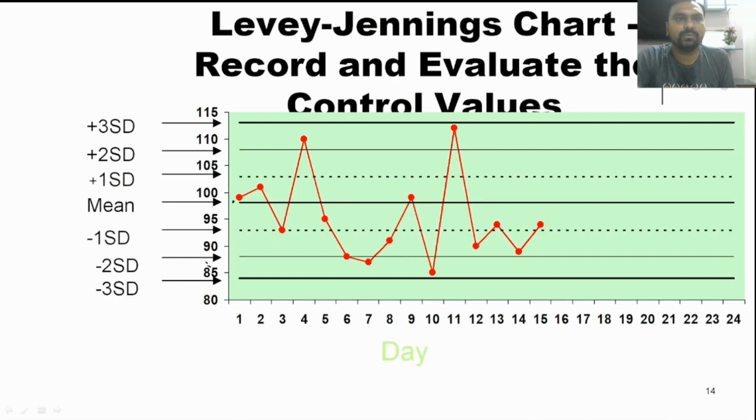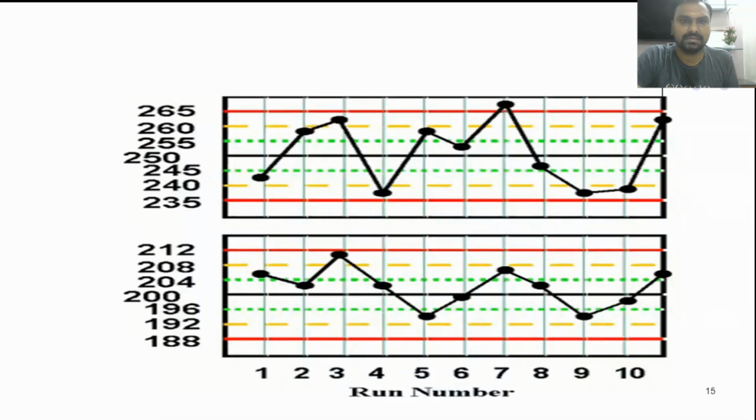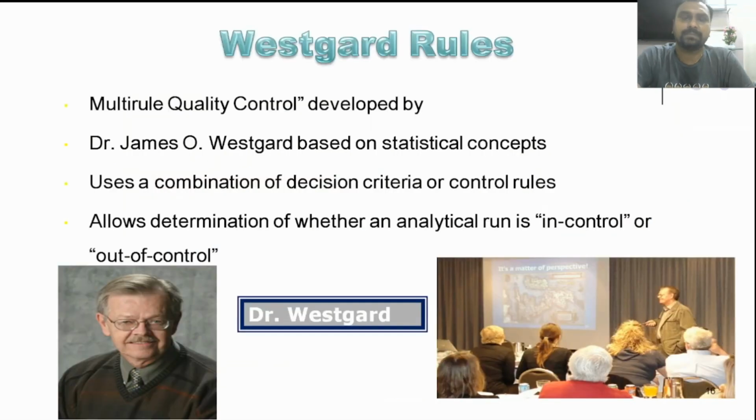So here what we have to do, after the derivation of mean and SD, is plot the chart every day. Okay, suppose we get the result 100, we will plot here. If we get 102, we will put here. If we get the value 97, we will put here. Like that we will plot the LJ chart for the acceptance or rejection of the control materials, and if our controls are out of range, then we have to take some action.